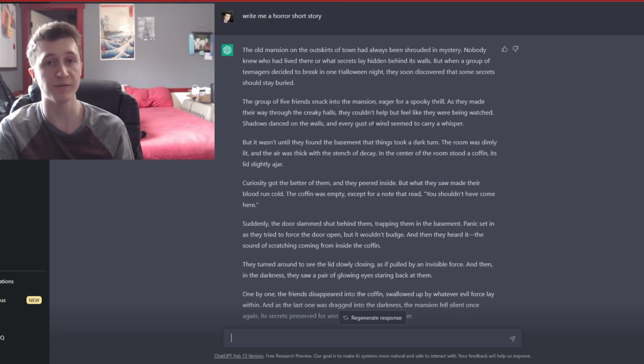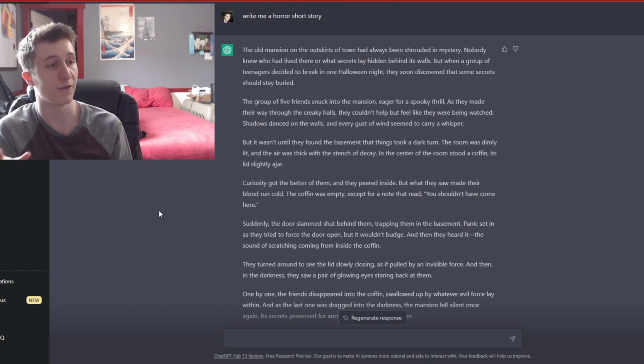If it had left out a bunch of these descriptors and instead just left in stuff like this, a group of 5 friends snuck into the mansion, eager for a spooky thrill, and just kind of skipped over the descriptive, more eerie adding parts to it, then it would feel like a robot was writing the story. So it's very impressive that the AI is able to make itself seem more human.